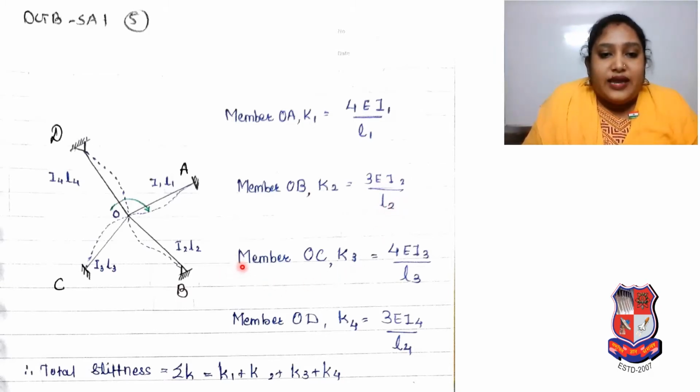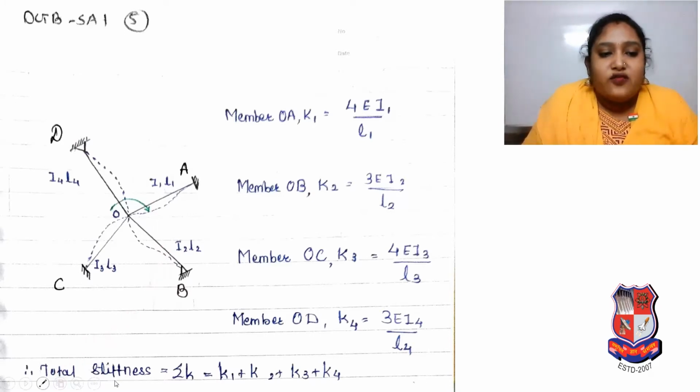Then for member OC, a fixed end condition, stiffness K3 will be 4EI3 upon L3. Again, for member OD, stiffness K4 will be 3EI4 upon L4.